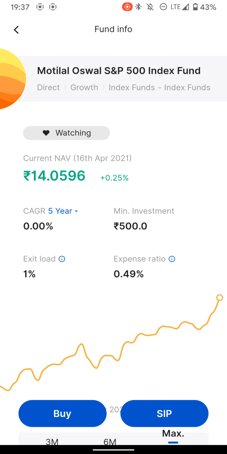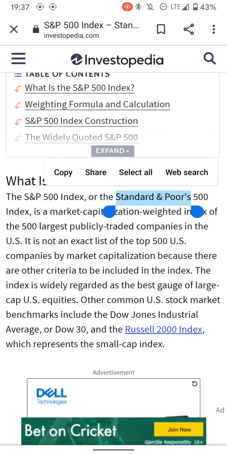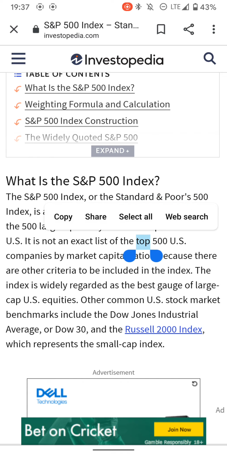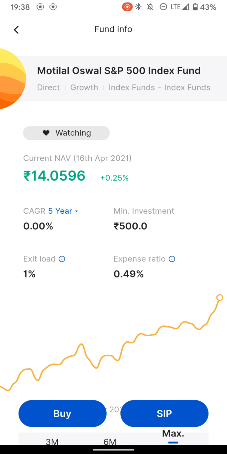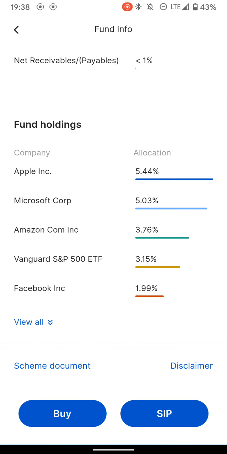Now, if you are wondering what Motilal Oswal S&P 500 is, I'll show you a definition. S&P 500, also known as Standard and Poor's 500 Index, covers top 500 US companies by market capitalization. Now, if I invest in Motilal Oswal S&P 500 Index, I get exposure to top 500 US companies by market capitalization. So, if you are wondering which companies come under top 500, let's take a glance.